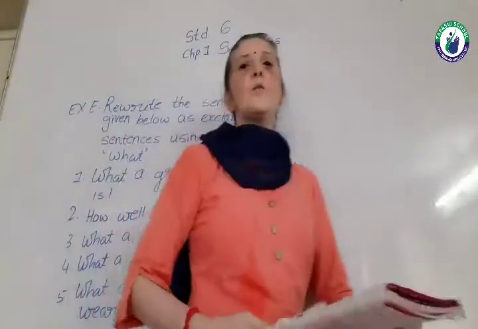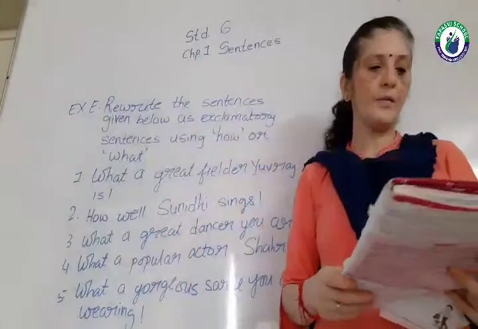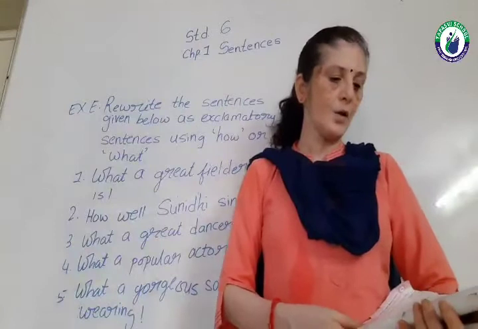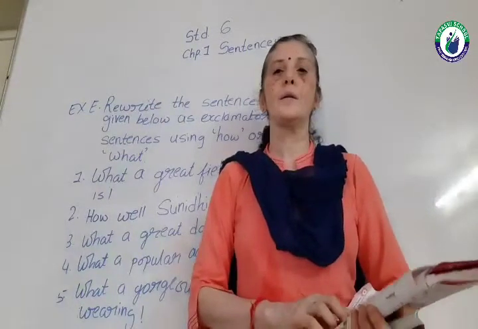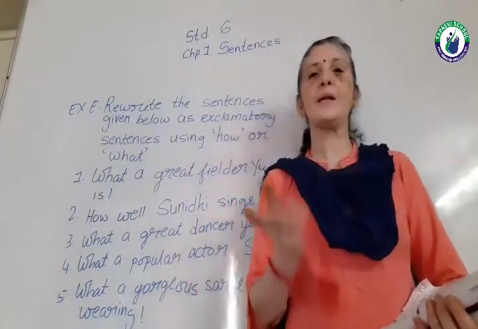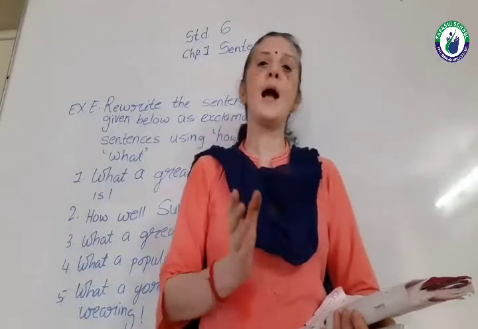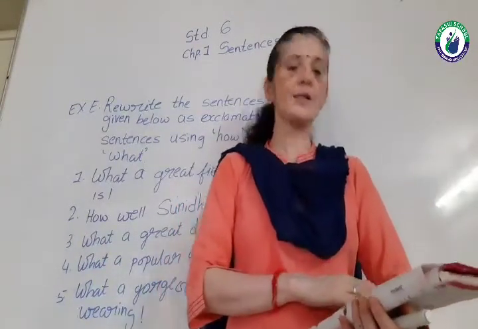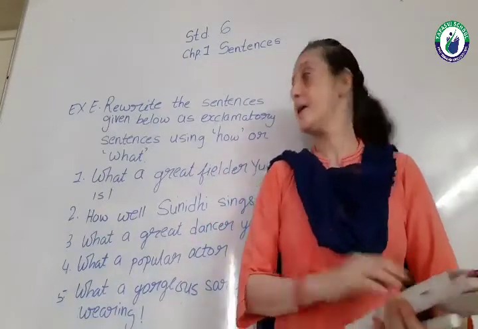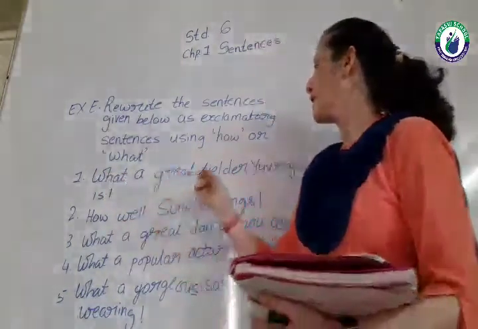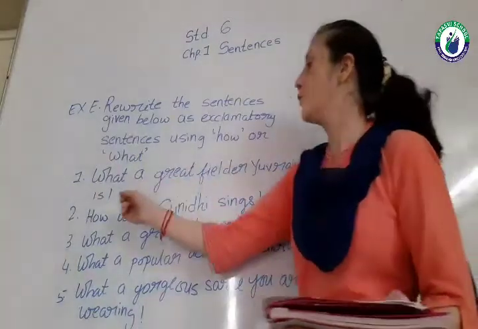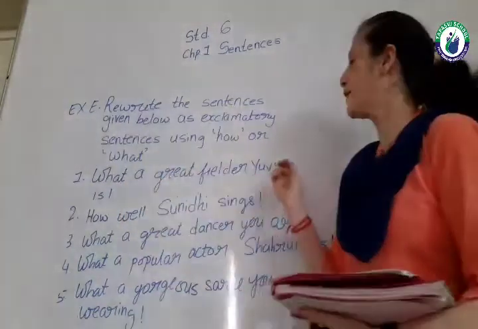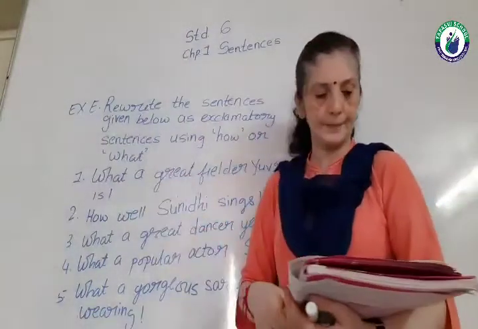Now students, we will do exercise E. Here rewrite the sentences given below as exclamatory sentences using how or what. We have to frame exclamatory sentences using how or what. For the first one, Yuvraj is a great fielder. So you have to frame, what a great fielder Yuvraj is. What is the answer? What a great fielder Yuvraj is.